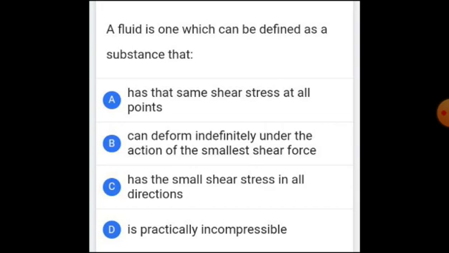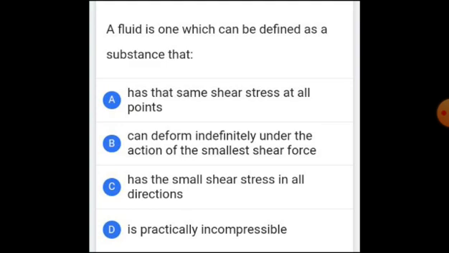The reason is that when we apply a shear stress on the surface of the fluid, especially water or gas, the shear stress at the force-applied layer and the layers below will be different. At the lowest layer there will be no shear stress. At the topmost layer there will be a maximum shear stress. Therefore, this point is not valid.